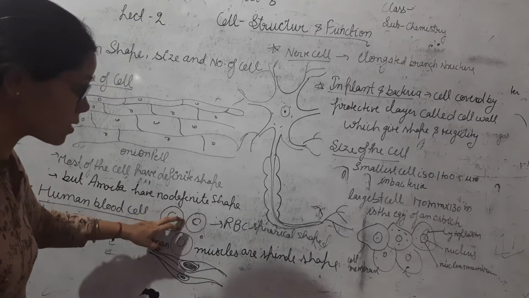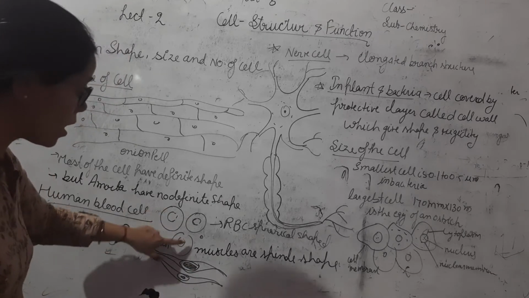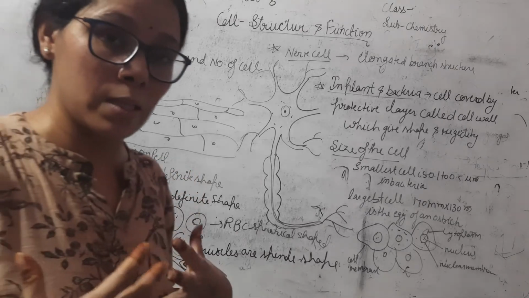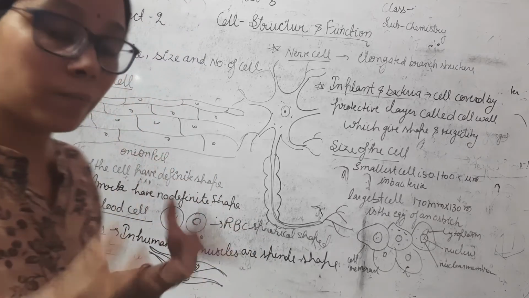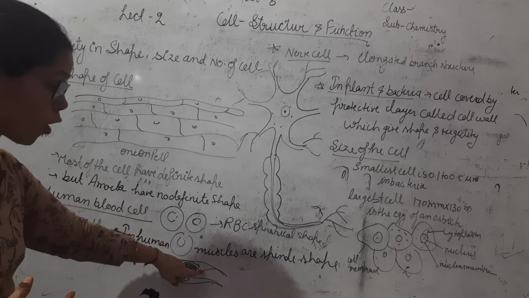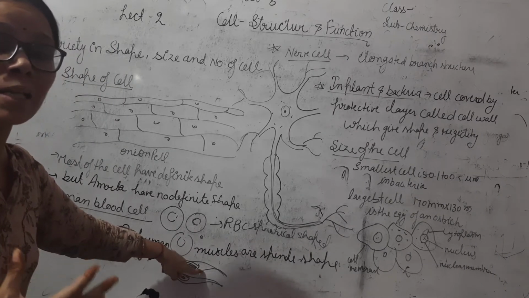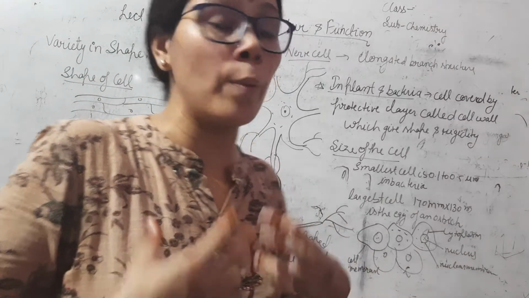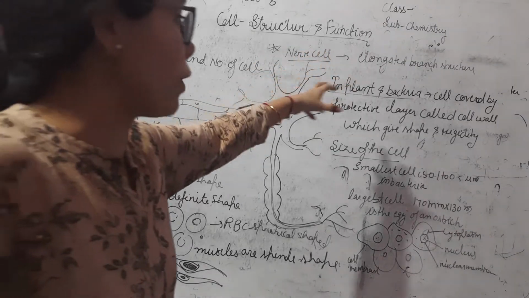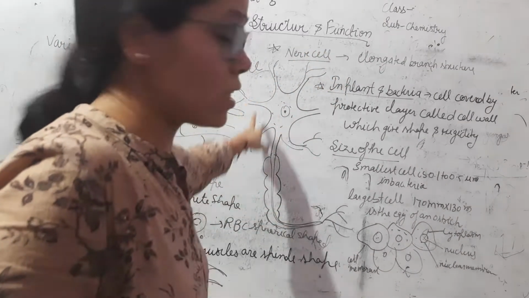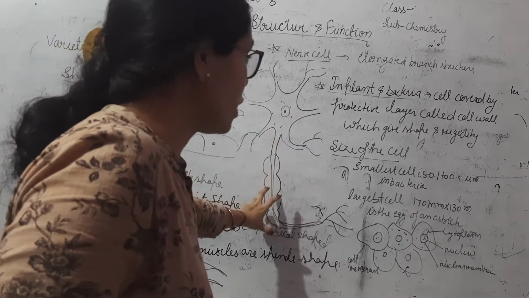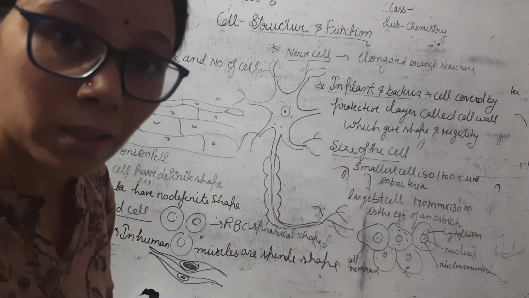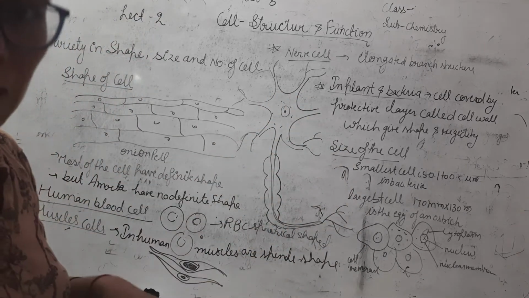The shape of red blood cells is spherical. These are the RBCs, red blood cells. Similarly, the shape of human muscle cells is spindle. This is the structure of human muscle cells, which are present in spindle shape. Another example is the nerve cell, which is also found in the human body. Nerve cell shapes are elongated. This is the nerve cell, an elongated, branch-like structure. So different shapes are present in different organisms.